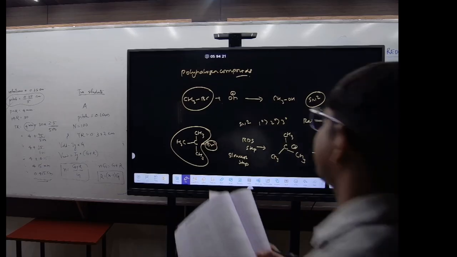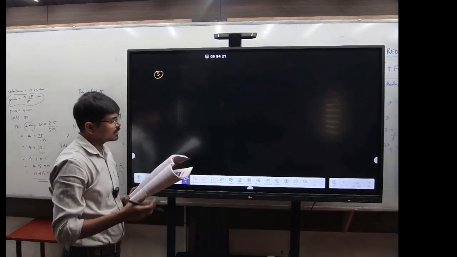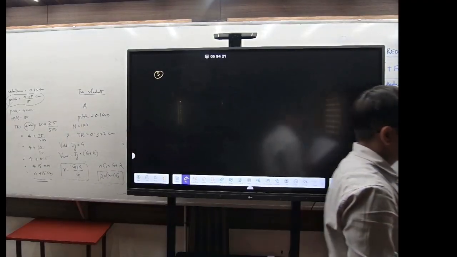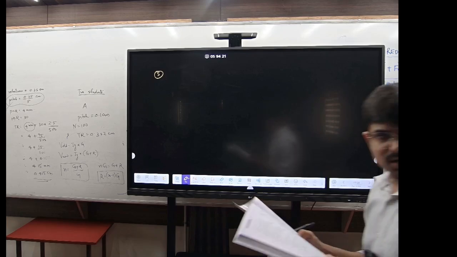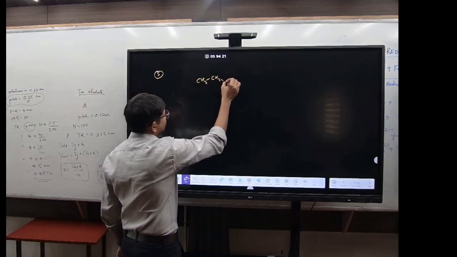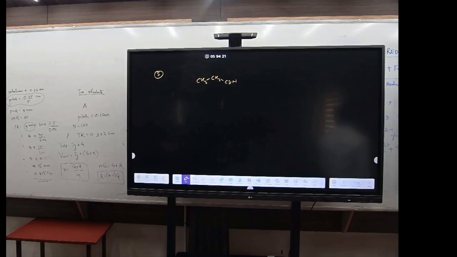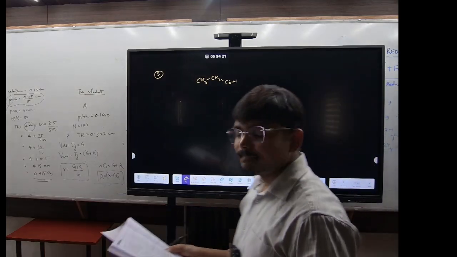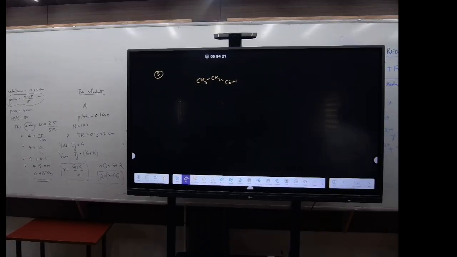Okay, now see here, question number 5. In the substitution reaction in which CN replaces the Cl to obtain propane nitrile, you know the structure of propane nitrile? It will be CH3, CH2 and C triple bond N. This is propane nitrile. Now, in order to obtain this compound, what should the RCl be?